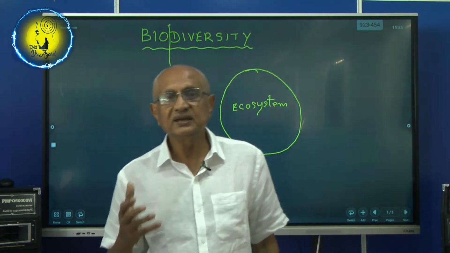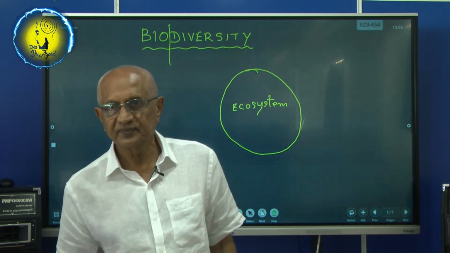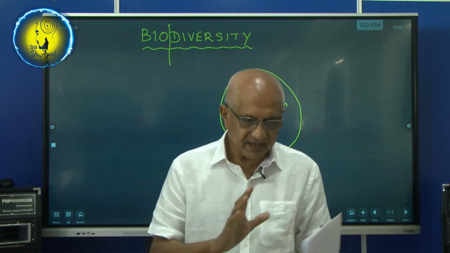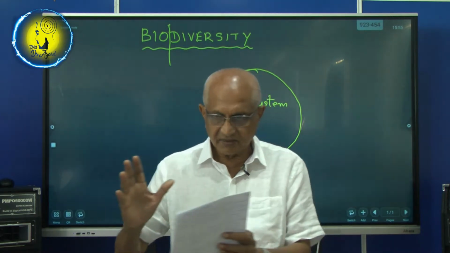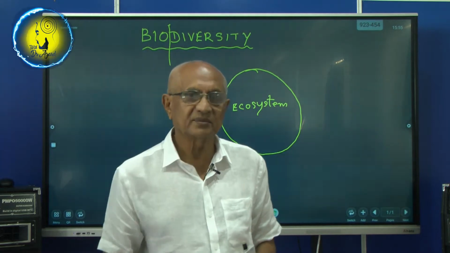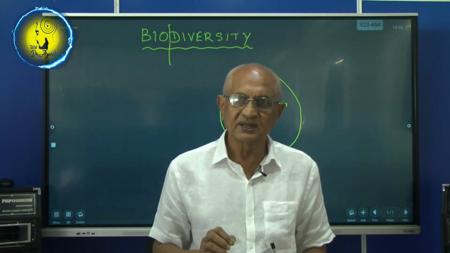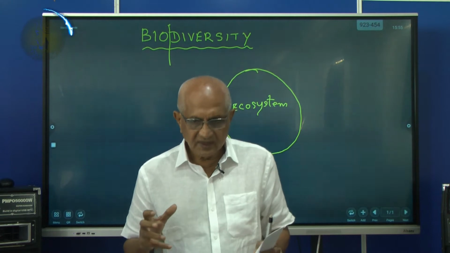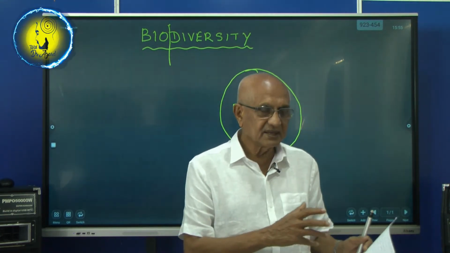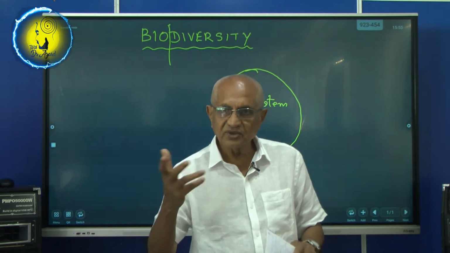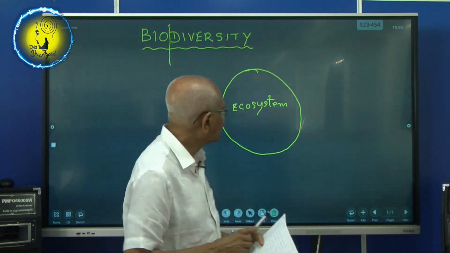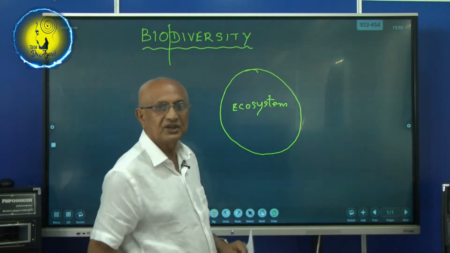Now these are ecosystems in nature. What do we get in this? There are animals, there are plants, and then you get the environment. So it is an interrelationship between plants, animals, and how they interact with the environment. So that is the ecosystem we talk of.